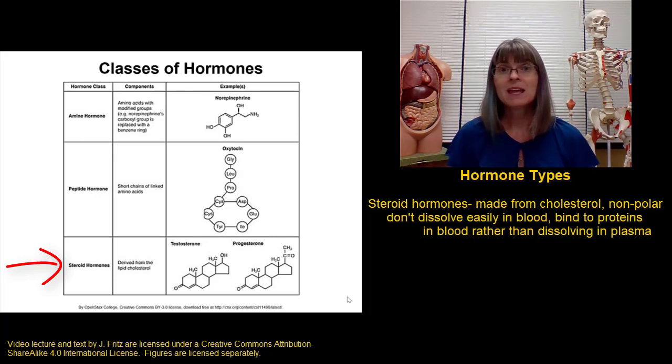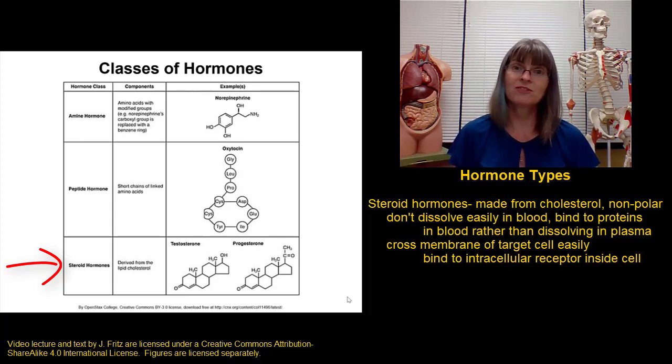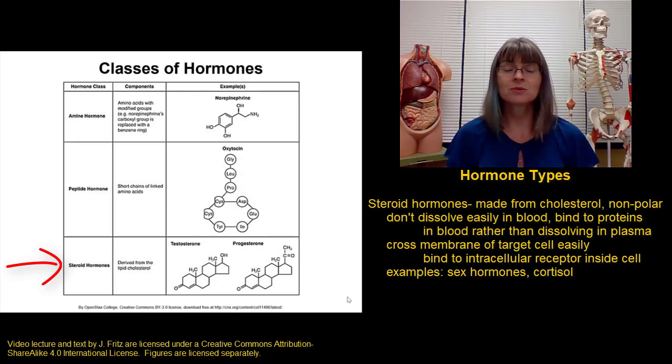However, because it is nonpolar, once it gets to its target cells, it doesn't need any help getting into the cell. These hormones will just wiggle their way into the target cell and then bind to receptors inside the target cell in order to affect the activity of the cell. Some examples of steroid hormones would be testosterone, estrogen, and cortisol.